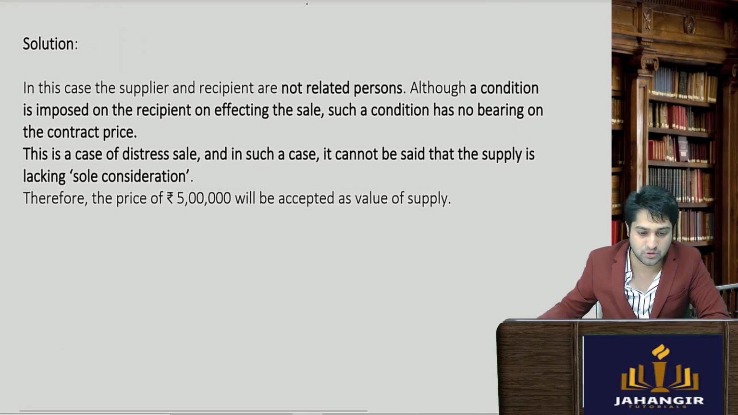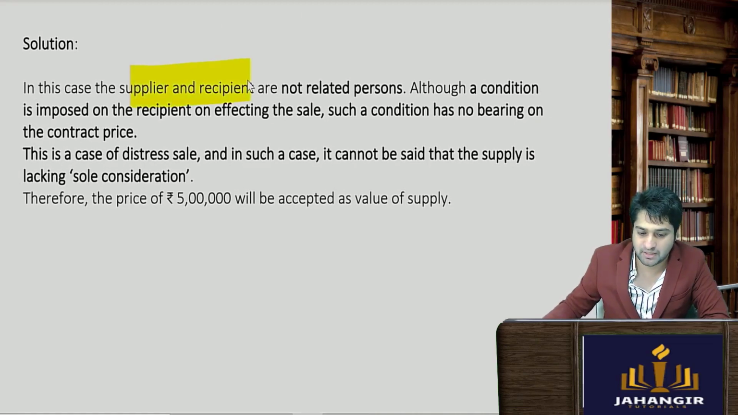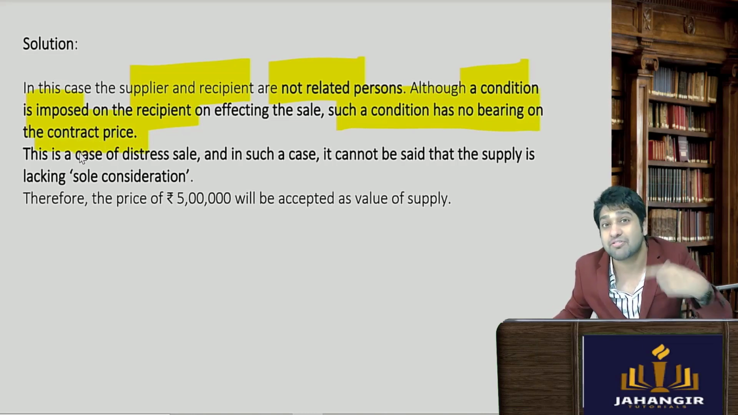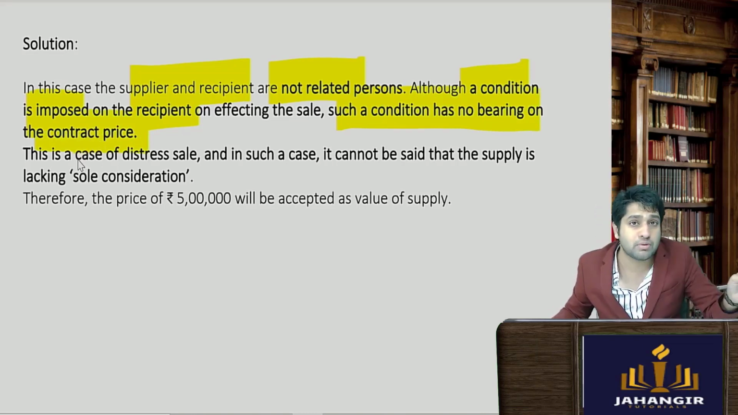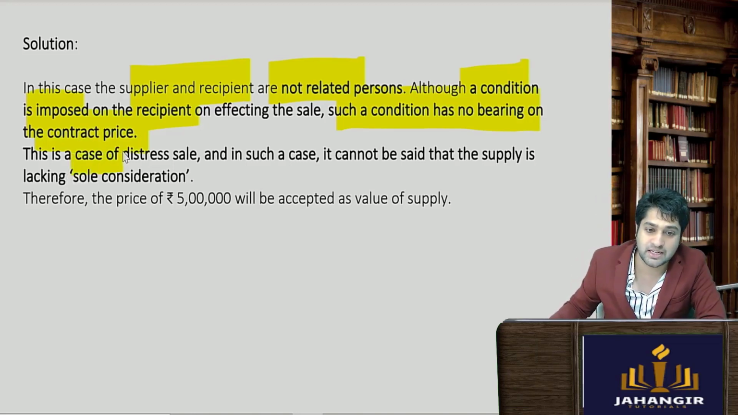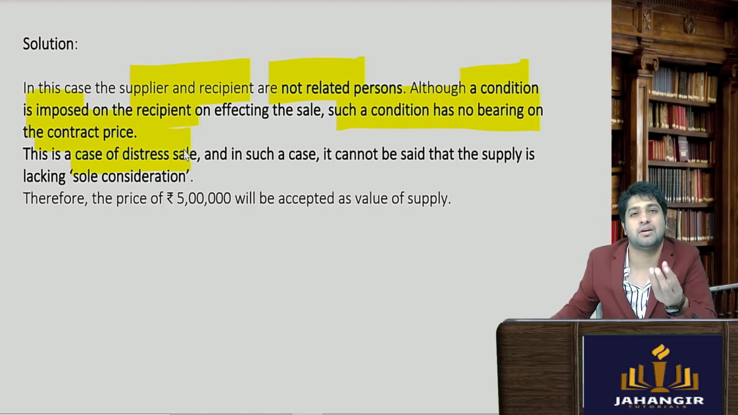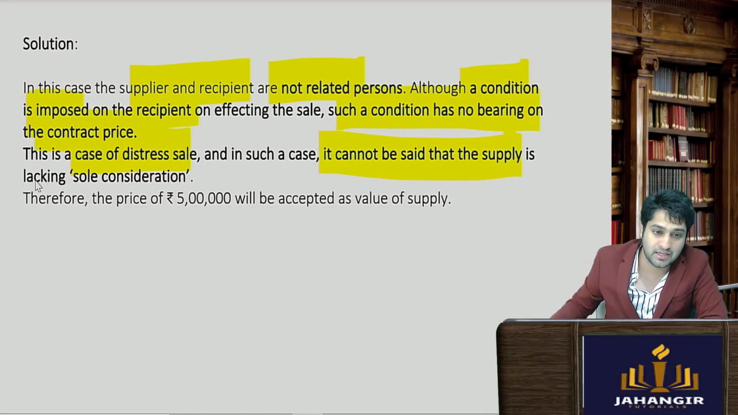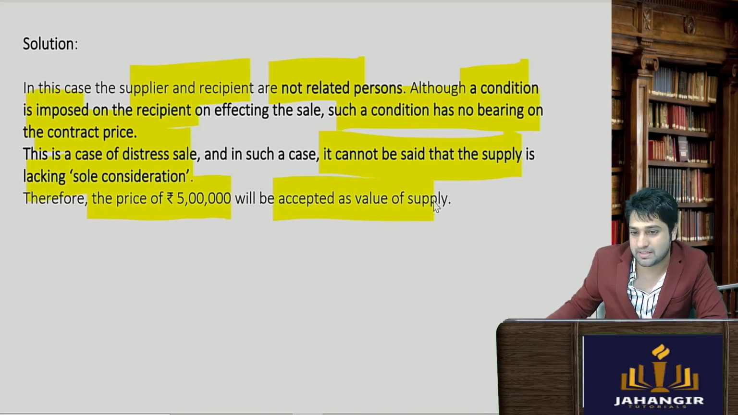Let's see the reason also. In this case, the supplier and the recipient are not related persons. Although a condition is imposed onto the recipient, such condition has no bearing on the contract price. Is it affecting the price? Because if you do my marketing, this is the price. If you don't do my marketing, this other thing will be my price. This is a case of distress sale with a kind of request that ye kar do mere liye. It cannot be said that such supply is lacking sole consideration. The price of rupees 5 lakhs will be accepted as the value of supply.